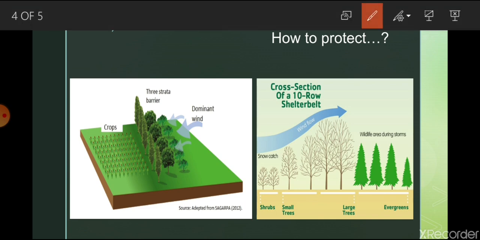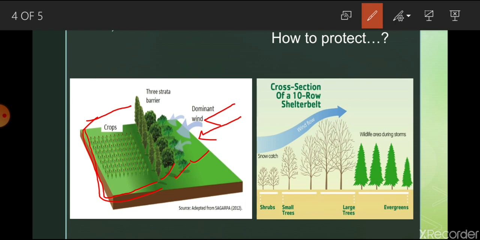See, this is your field area. Now the dominant wind is coming from this direction, and here is a series, or row, of plantation. What is the specialty of such plantation?